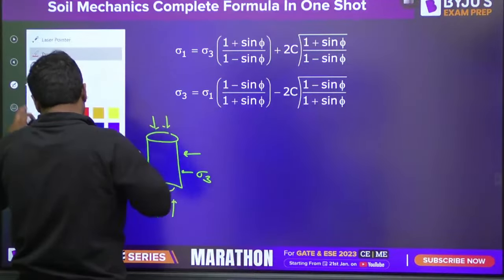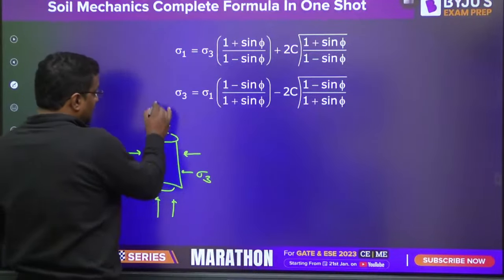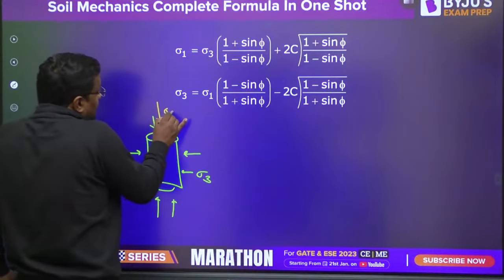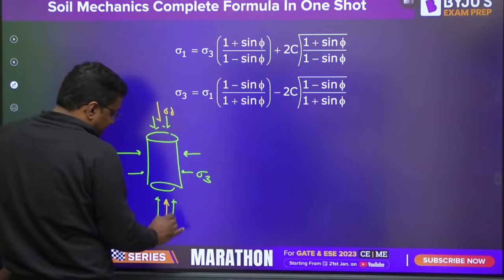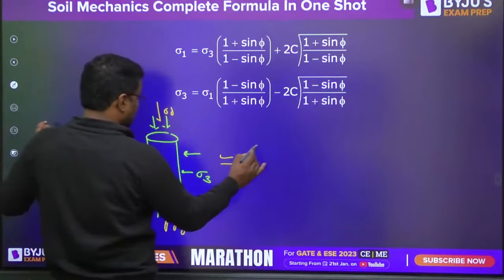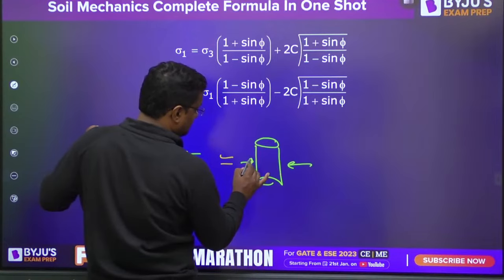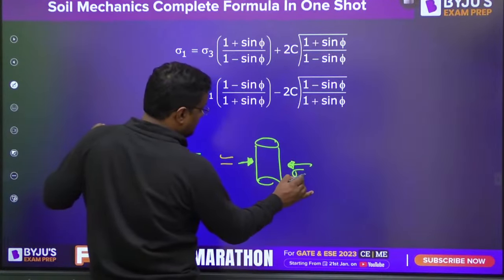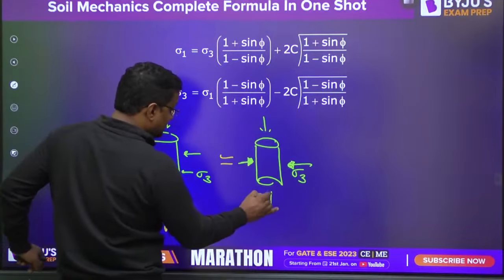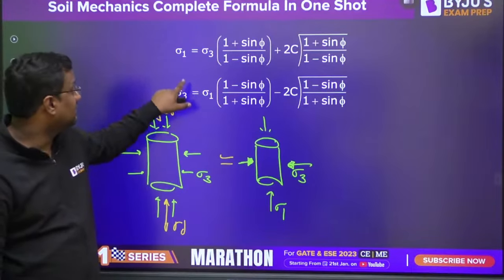This is an all-around spherical stress condition, also called confining stress. From the vertical we also apply sigma d, the deviatoric stress. From horizontal it is only sigma 3, but from vertical it is sigma 3 plus sigma d, which is sigma 1. So the major stress is sigma 1.